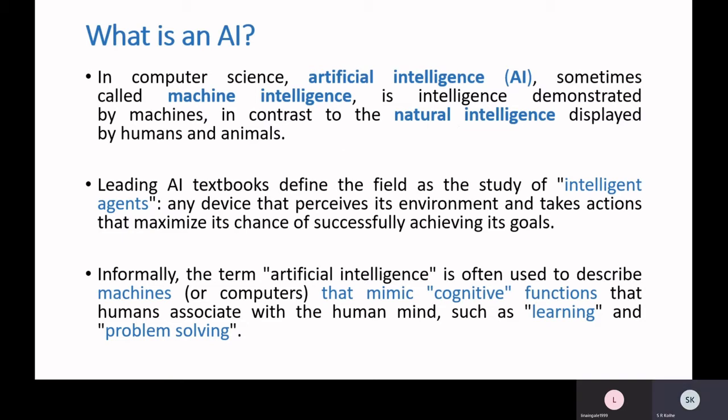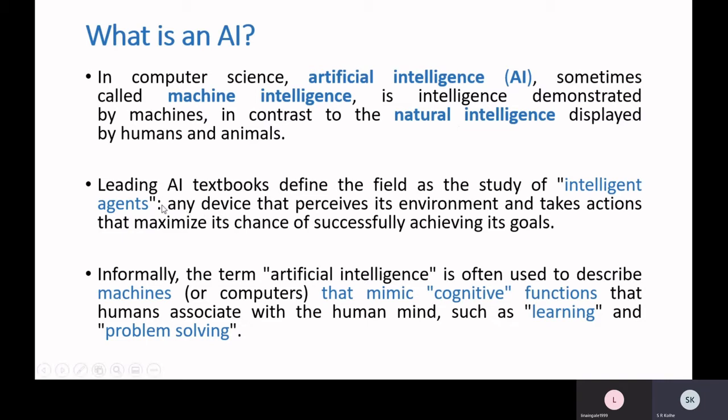In many of the AI books now you will find that instead of AI system, there is a term called intelligent agents. So basically what does it mean? It means an agent is a device which perceives its environment with the help of sensors, and based on what it has perceived, it takes actions. These actions are taken to achieve certain goals. So AI systems, nowadays we call them intelligent agents.